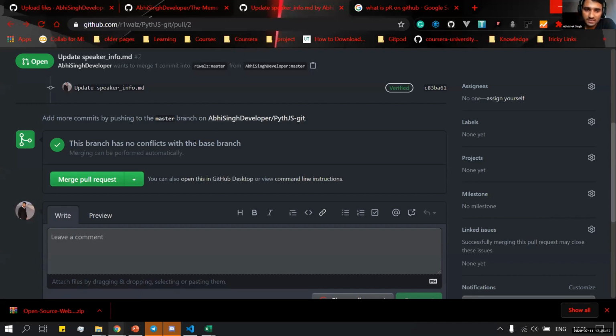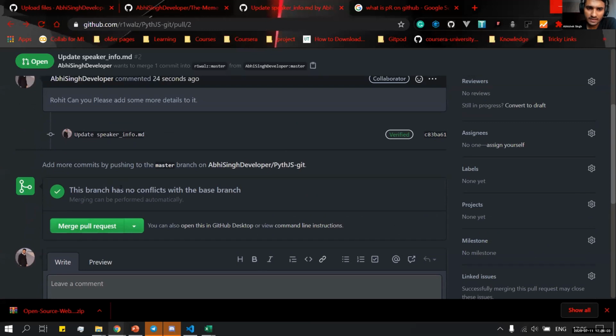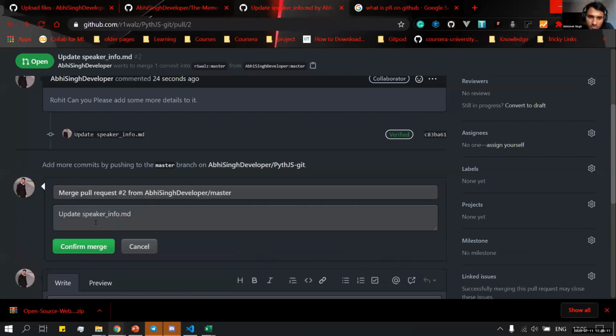If the person has proposed a file, it will show as a pull request to me, and if it does not have any conflicts with the base branch, it will show the option to merge pull request. So here I can confirm the merge.